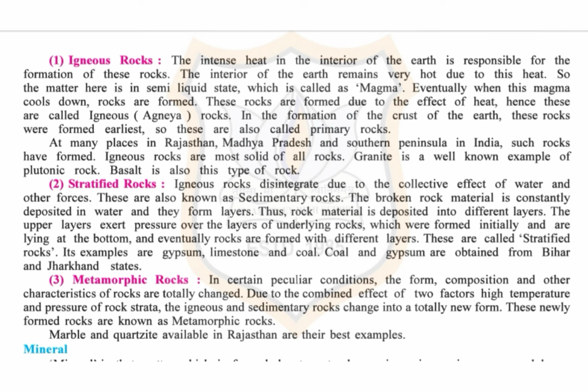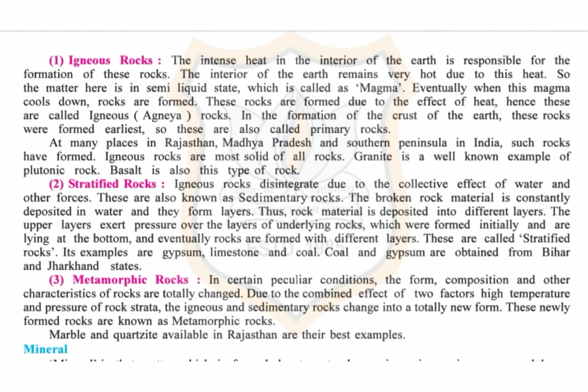The interior of the earth remains very hot due to this heat. So the matter here is in semi-liquid state, which is called as magma. Eventually, when this magma cools down, rocks are formed. These rocks are formed due to the effect of heat, hence these are called igneous rocks.